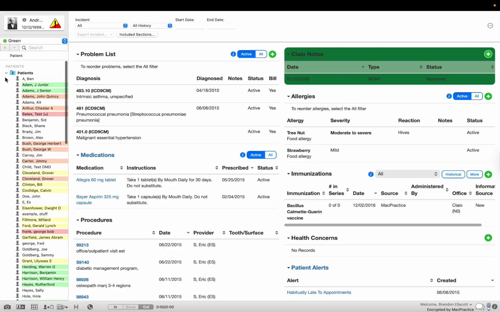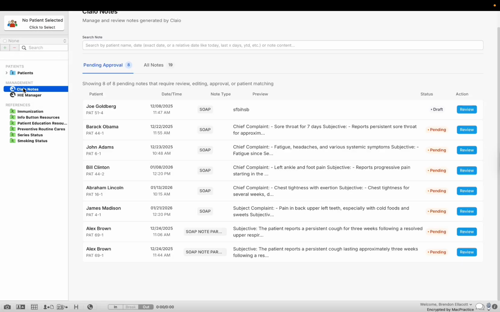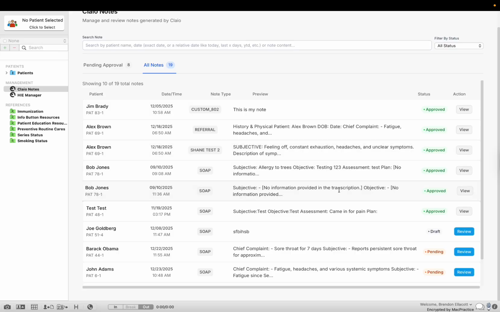You are also able to see all of your Claio notes in one spot on the left. You see this Claio Notes Management tab. If you see, we are on pending approval here, so these are only going to be your pending notes, and then if you switch to all notes, you'll be able to see your approved notes, your drafted notes, and your pending notes.